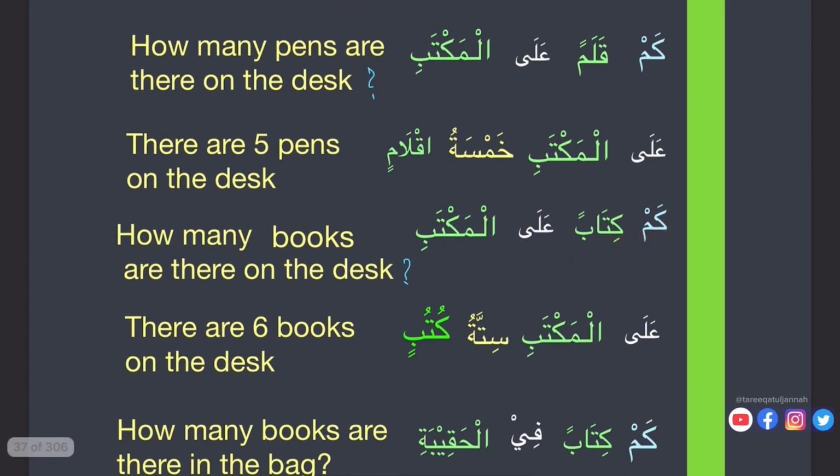Kam kitaban. Again here, kam plus wahid means singular and with fatha. Kam kitaban alal maktabi. How many books are there on the desk?